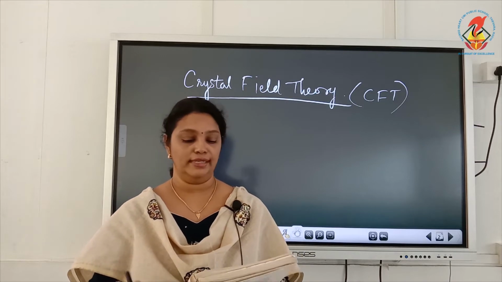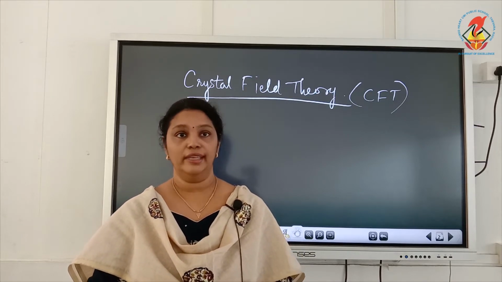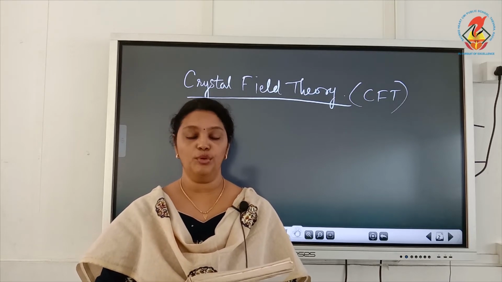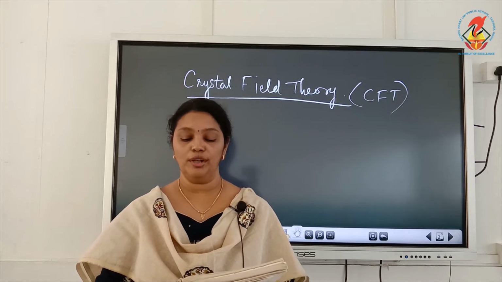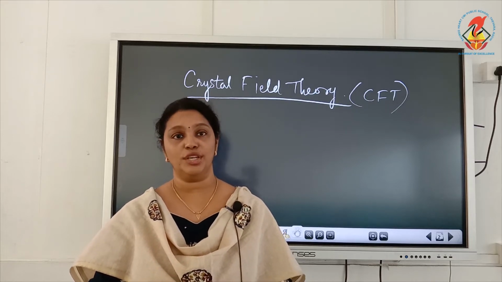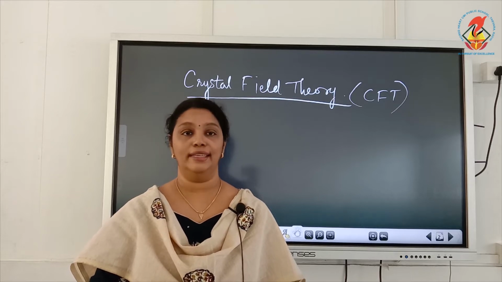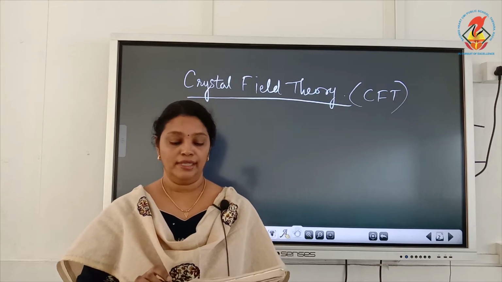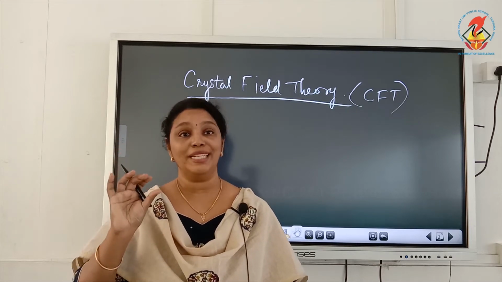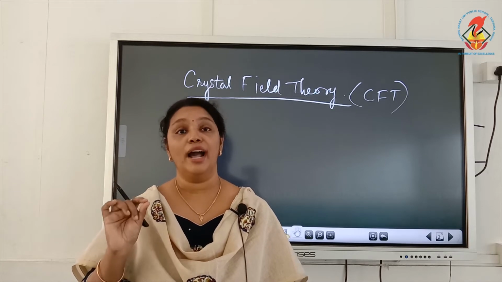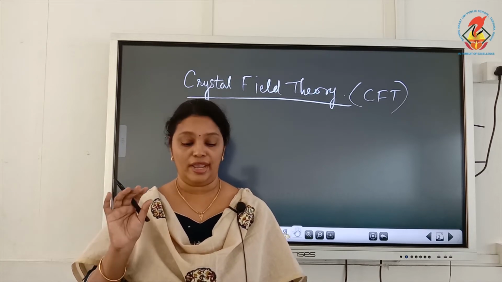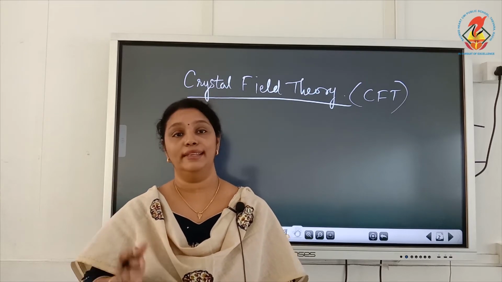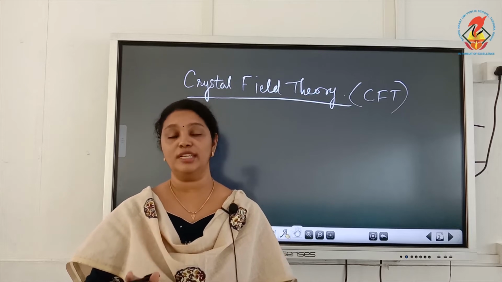The first postulate is that the crystal field theory is an electrostatic model which considers the metal ligand bond to be ionic, arising purely from electrostatic interaction between the metal ion and the ligand. So that is the first postulate of CFT. They consider the bond between metal and ligand to be an ionic bond, and it arises from the electrostatic interaction between the metal ion and the ligand.